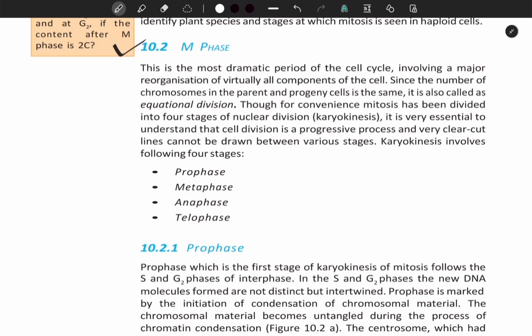Though for convenience mitosis has been divided into 4 stages of nuclear division, that is karyokinesis, it is very essential to understand that cell division is a progressive process and very clear-cut lines cannot be drawn between various stages. Karyokinesis involves the following 4 stages: prophase, metaphase, anaphase and telophase.